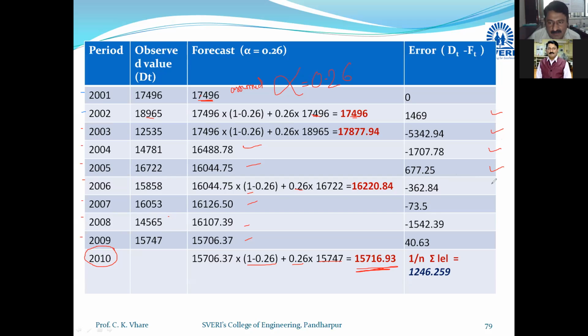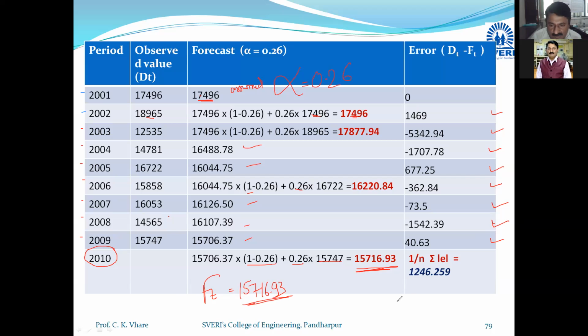15,858 and 16,220. This is the error, minus. So 16,053 minus 16,126, minus 73.5. 14,565 minus 16,107. This is the error. And at last, 2009: 15,747 minus 15,706. This is there. Again, you have to calculate here, friends, f of t, the forecast for 2010. I can say 15,716.93. This is the forecast for 2010.